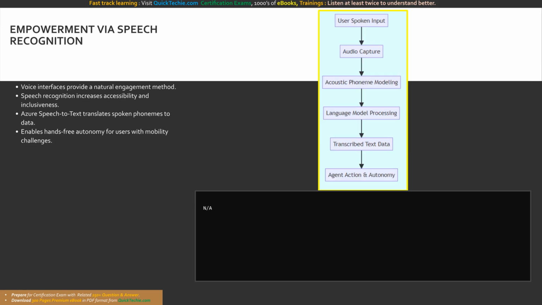One of the most powerful mechanisms for achieving inclusiveness in an AI solution is the implementation of speech-enabled interfaces. Our documentation highlights that voice-based interfaces provide a much more natural way to engage with AI software, and specifically notes that the ability to interact through spoken language can significantly increase the accessibility and inclusiveness of applications and agents.